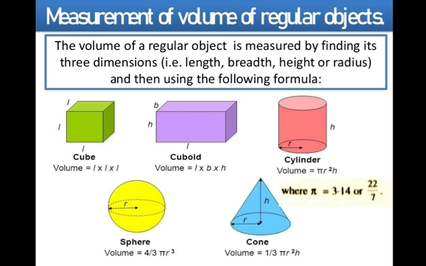But the thing we have to remember here is that the length, breadth and height which we are measuring should all have the same unit. That means if we are measuring length, breadth and height in meter, then all of them should be in meter. If we are measuring in centimeter, then all three quantities should be in centimeter. If any one of the quantities is in another unit, we have to convert it into the same unit. That is, all should be in the same unit.